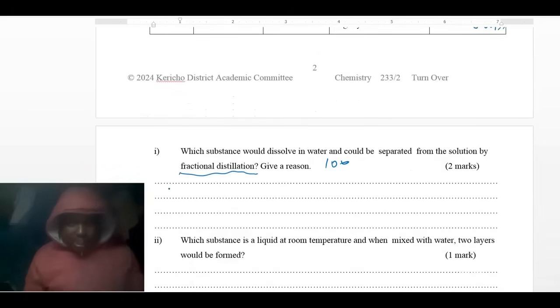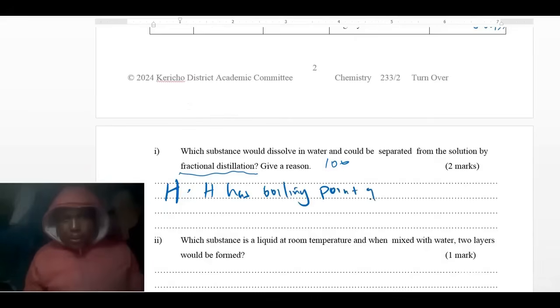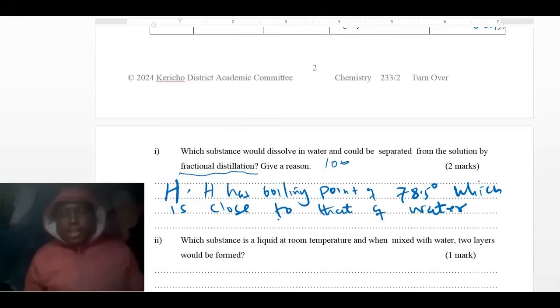Therefore, the answer should be H. The reason is that H has a boiling point of 78.5 degrees, which is close to that of water, hence can be separated by fractional distillation.